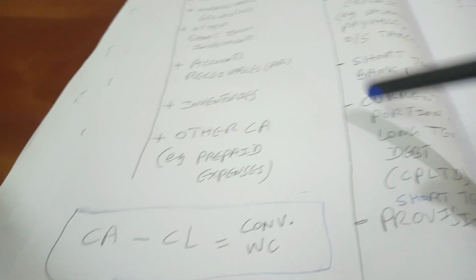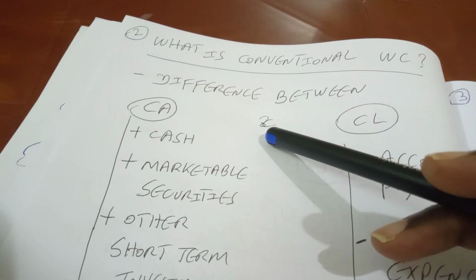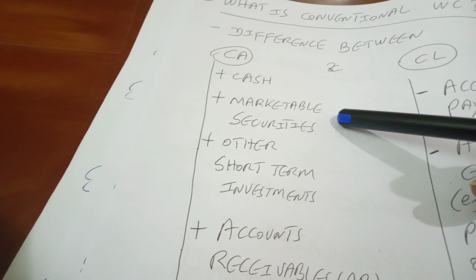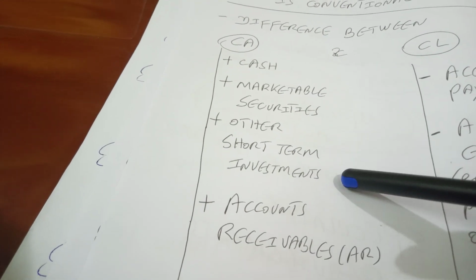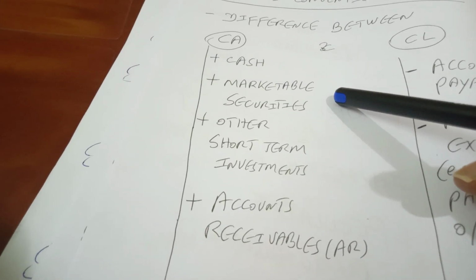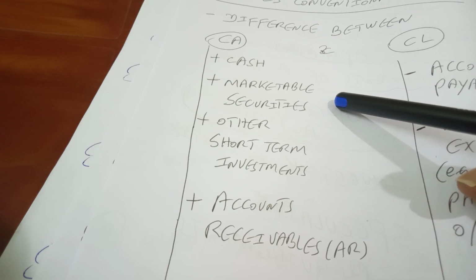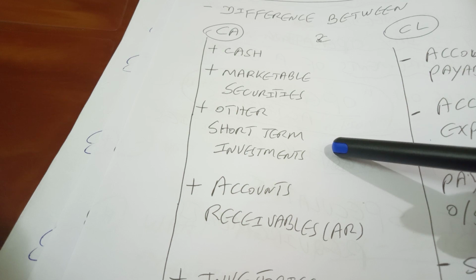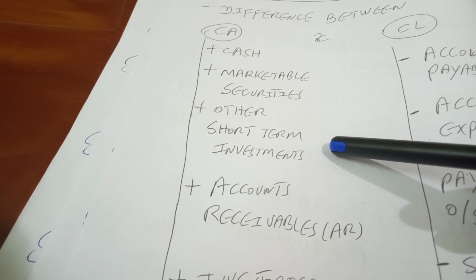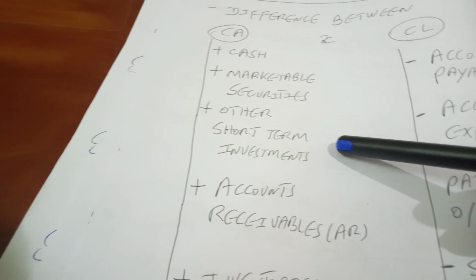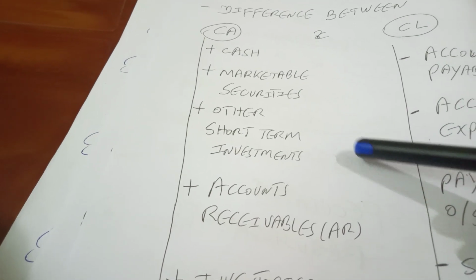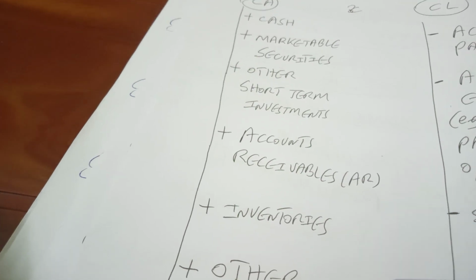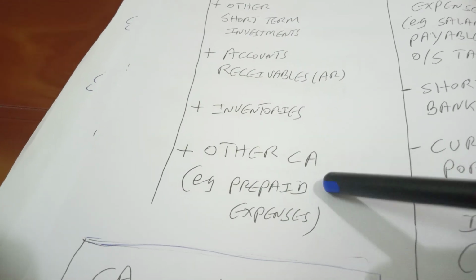So what does it mean? That means current assets include all these components like cash, marketable securities, other short-term investments. Please look at the difference. Marketable securities are tradable in the market. That means you can buy and sell in the market, whereas other short-term investments may not have that marketability feature. That means you may need to hold them till their maturity period of 1 year, right? And the next one is accounts receivable, AR, then inventories, then other current assets. Example is prepaid expenses, right?